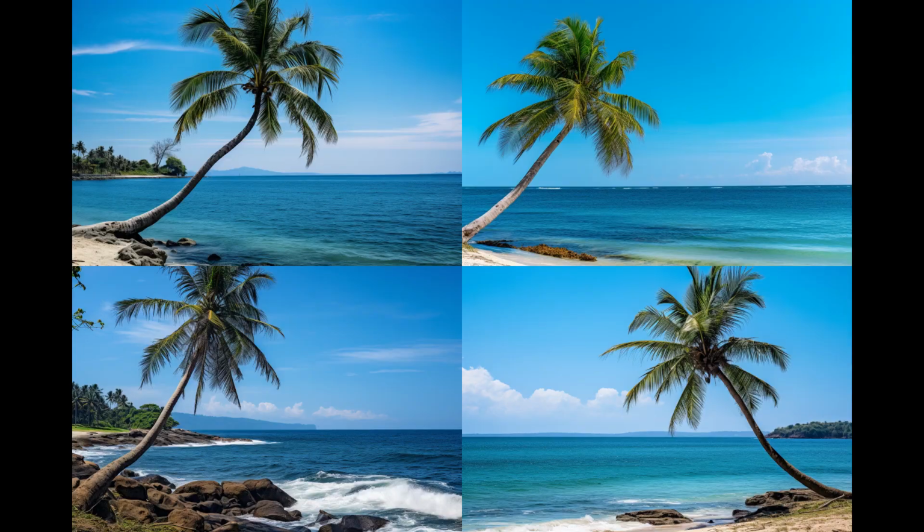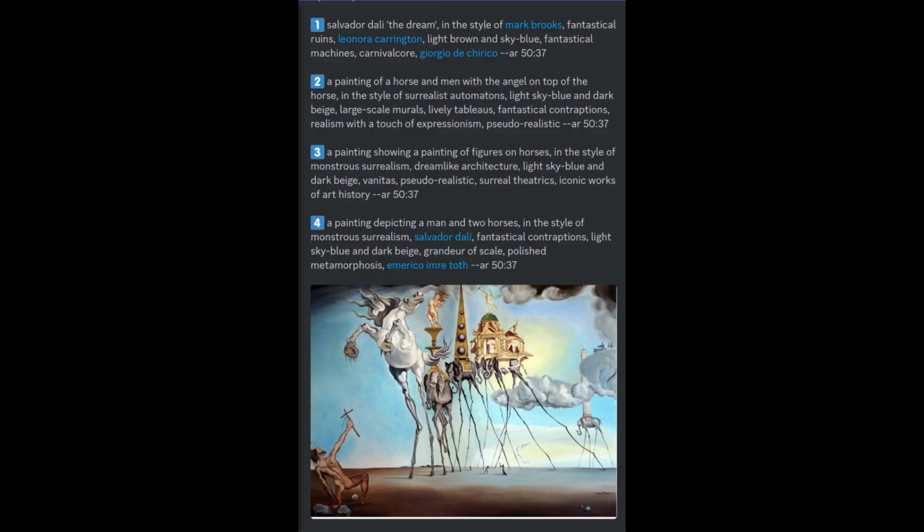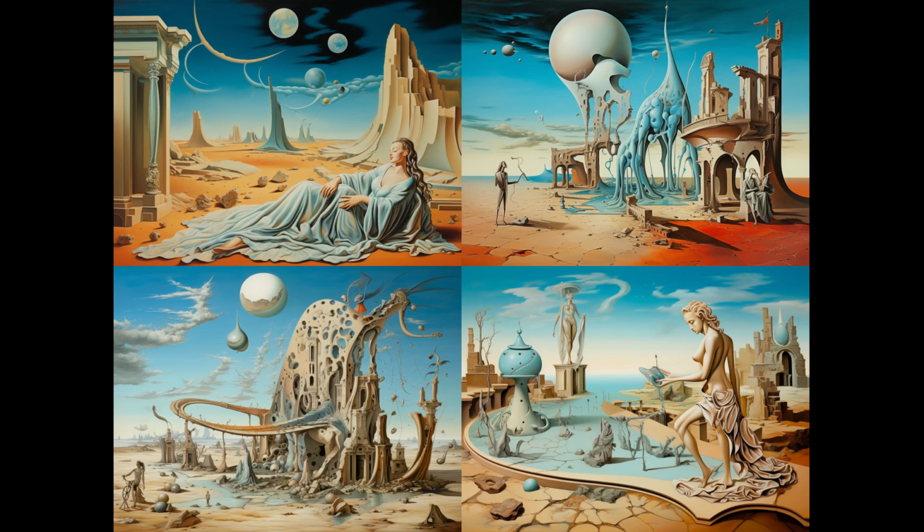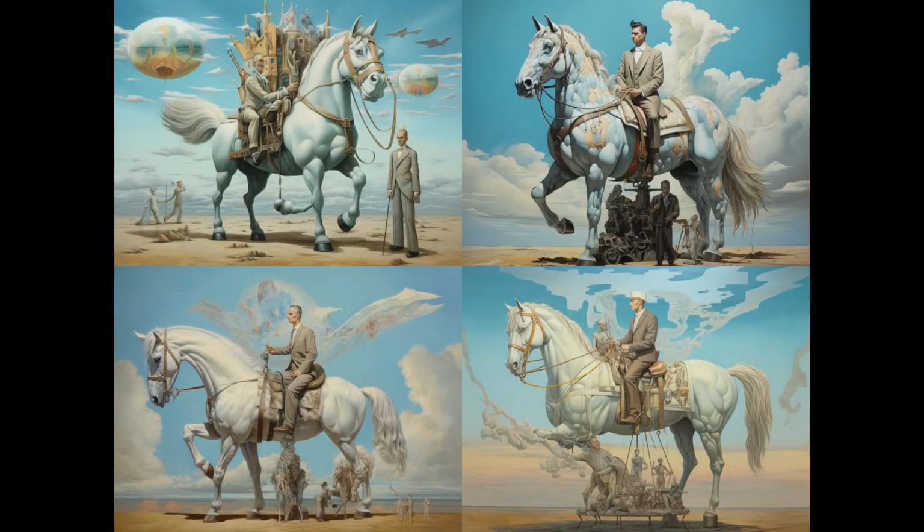And now, let's try to upload a painting by DALL-E to the neural network. Judging by the descriptions, Midjourney understood that it's Salvador Dali. Well, no problem. We visualize all the descriptions and get a whole gallery of Dali paintings.